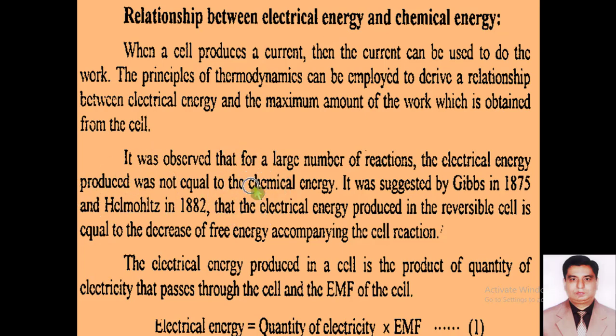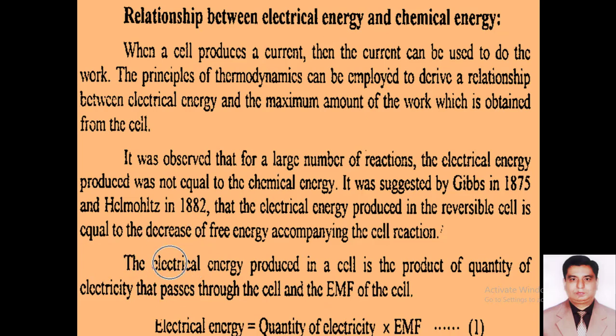So this was suggested in 1875 by Gibbs and 1882 by Helmholtz, that electrical energy produced in the reversible cell is equal to the decrease in free energy accompanying the cell reaction. It means when electrical energy is produced in the reversible cell, then the difference from the chemical energy will be equal to the free energy. So they found a relationship between both energies.